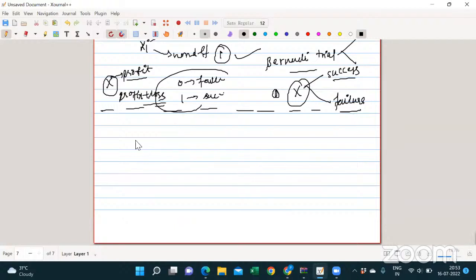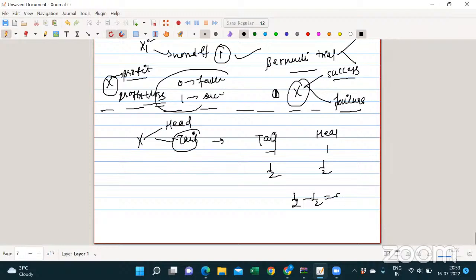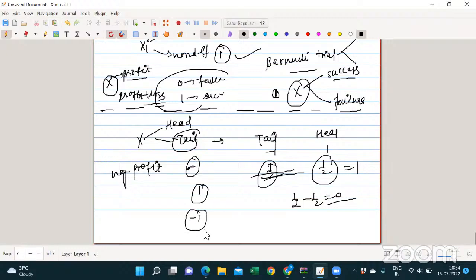So suppose for the head and tail example, we are interested in head. Success is head, failure is tail. Is there any sense in taking tail as -1 and head as 1? Not really, because then the probability would come out as 0, but for a PMF it should be 1. Here, for negative profit we have to take a minus. So for success, if I take 1, then for failure I will take -1.